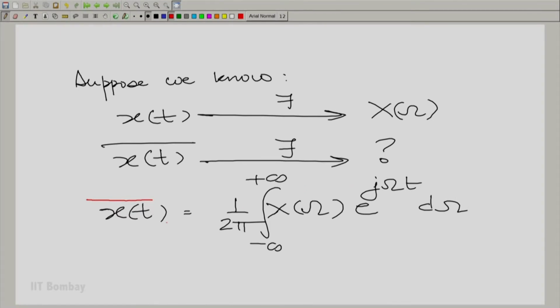So, I have x bar t is 1 by 2 pi complex conjugate of X(omega) multiplied by complex conjugate of e raised to the power j omega t, and of course, d omega does not have to be complex conjugated because omega is real.